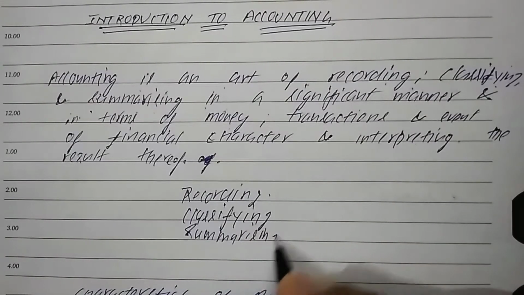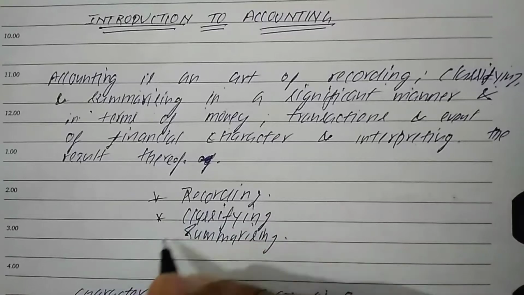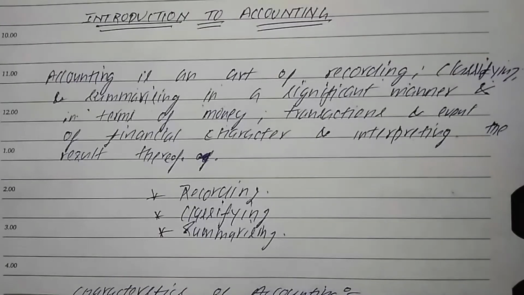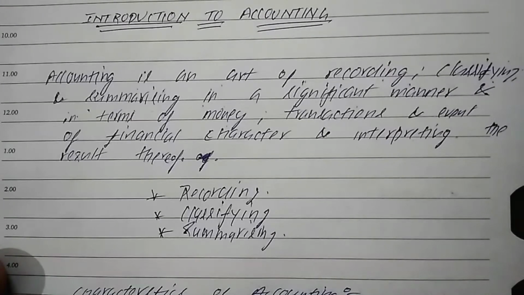These are the three important things we discuss in the definition of accounting. It is an art of recording, classifying, and summarizing all the financial transactions. After that, you will interpret and communicate the financial information. I hope this point is clear.